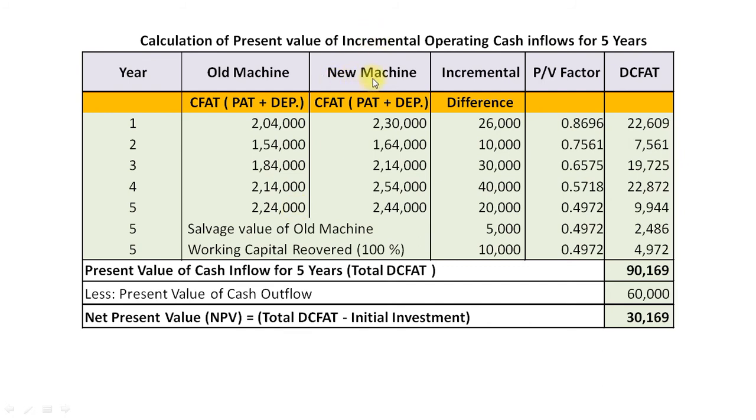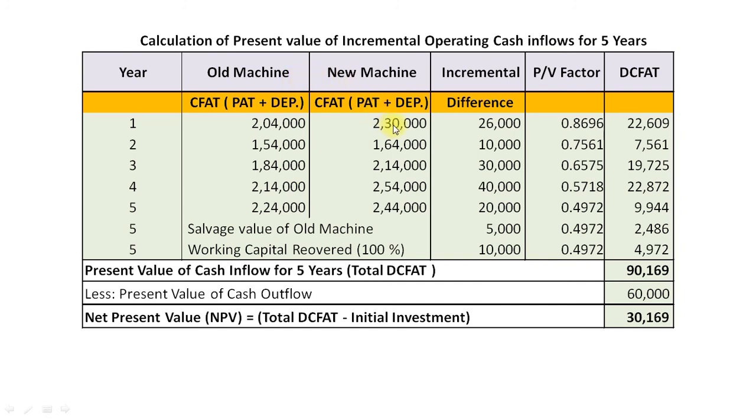In the case of new machine, our depreciation is 14,000. So CFAT would be profit after tax plus 14,000 depreciation. So in the first year it is 2,30,000. In the second year it is 1,64,000. In third year it is 2,14,000. Fourth year 2,54,000, and fifth year 2,44,000. So incremental cash inflow would be the difference of new machine minus old machine.